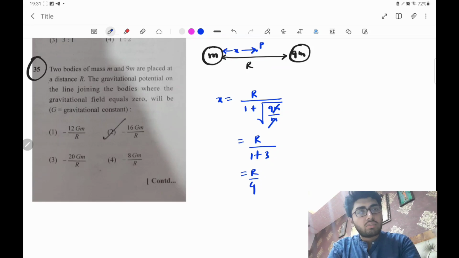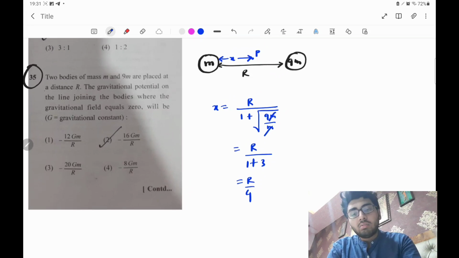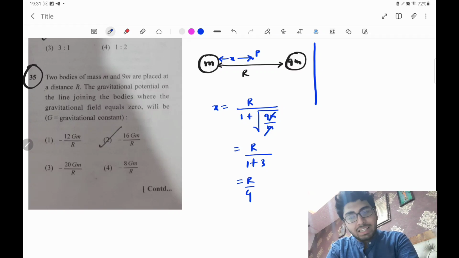If you don't know this particular formula, then simply equate the gravitational field of the two masses. The gravitational field at point P due to the mass m is Gm by x square.